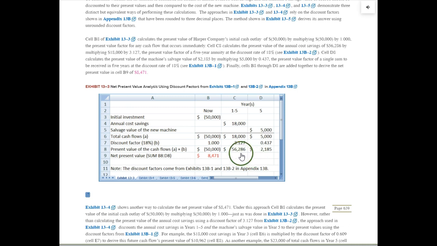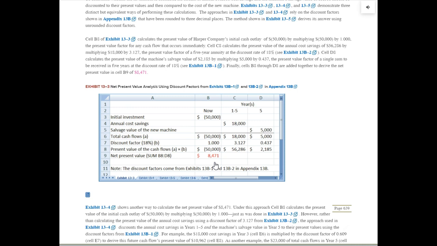What we're going to do then is net these together. We have the present value of the cash outflow, and then we have the present value of cash inflows, the annuity and the lump sum. So take these cash inflows, subtract the cash outflow, and the net present value is $8,471. We have a positive net present value here, which means this investment is earning more than 18%.